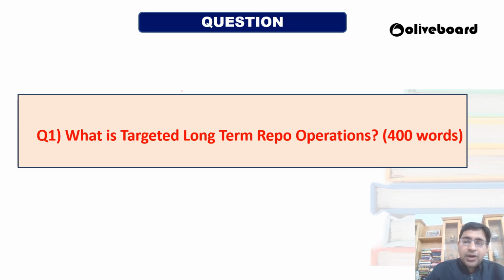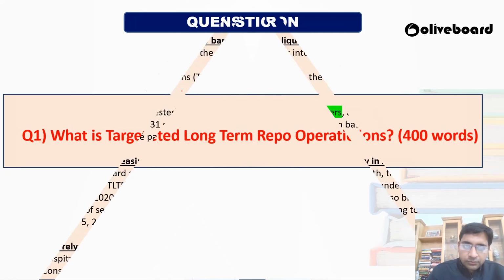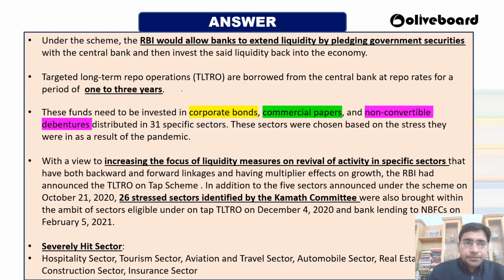There will be a 400-word answer that you have to write. Here we are not providing you some model answer, we are providing you with the content. You have to select the things and write. So in the starting, what is this targeted long term repo operation?